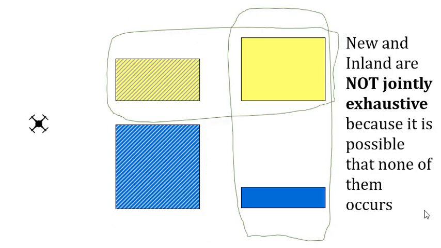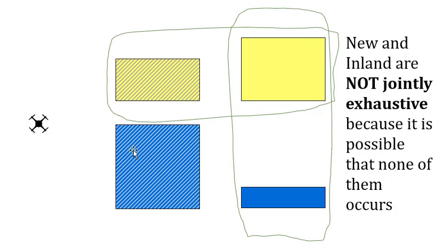Let's see the following example. New and inland. So this is new, this is inland. These are not jointly exhaustive because if we know that the drone landed in the city, it may be the case that it was neither new nor inland area.